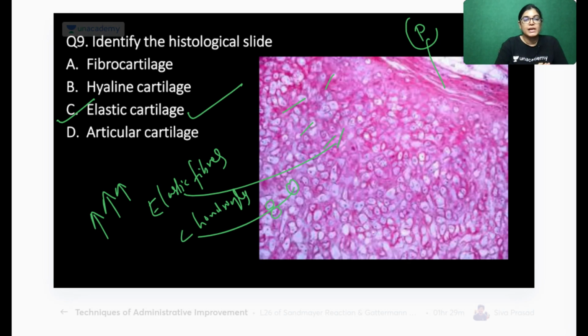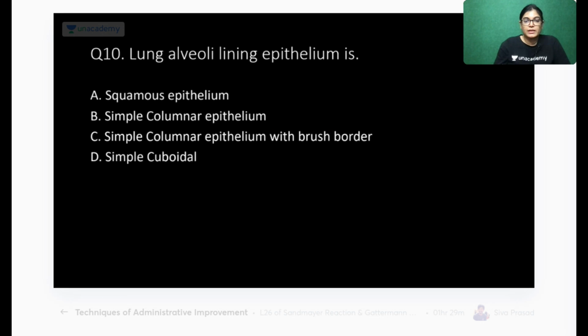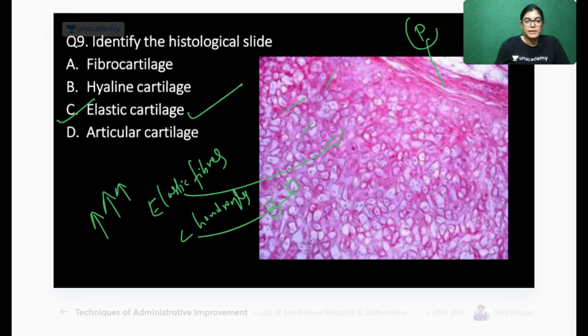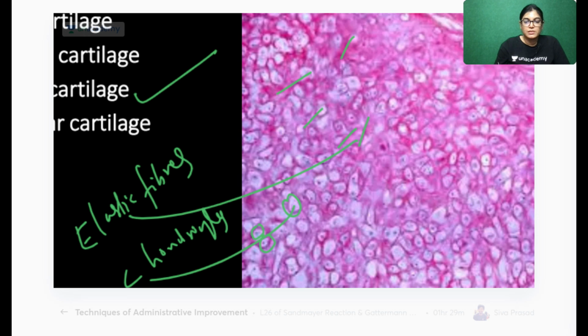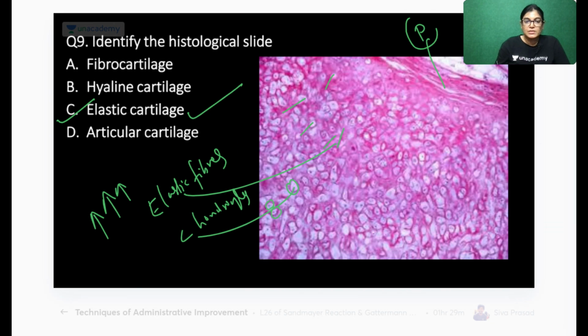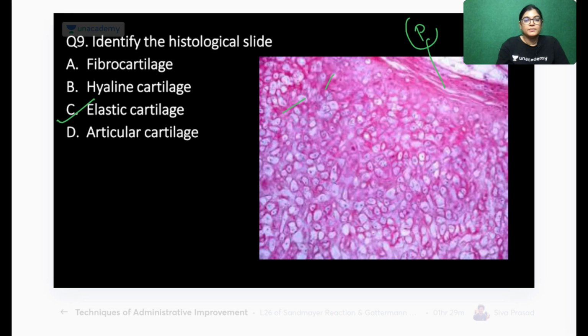Actually, a large number of chondrocytes is also present in hyaline cartilage, but in hyaline cartilage the arrangement is in the form of cell nests, isogenous groups. The isogenous group is missing here. Let me show you. I will zoom out this image, clean up and erase it, and then make you understand. So see here, elastic cartilage is the right answer, and I will tell you why.